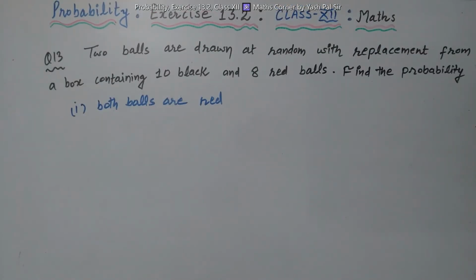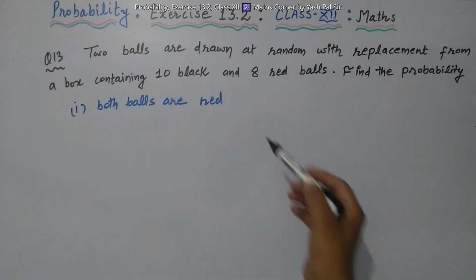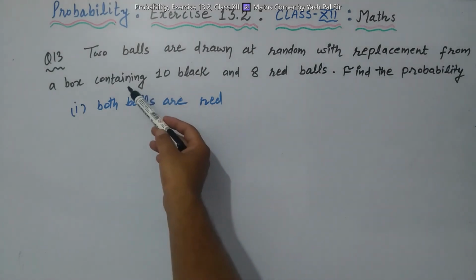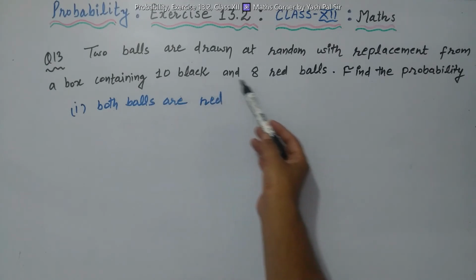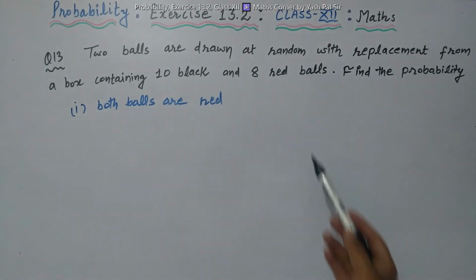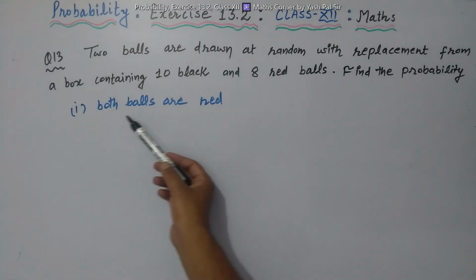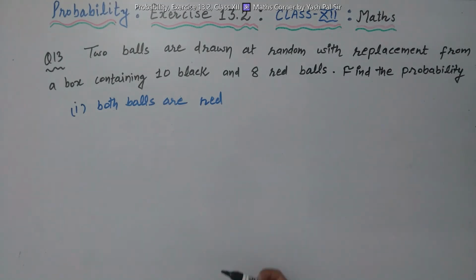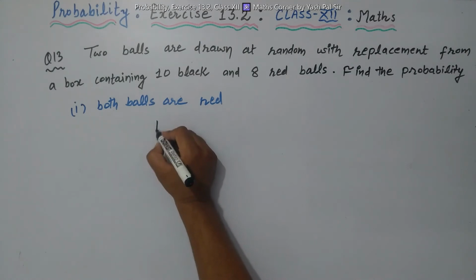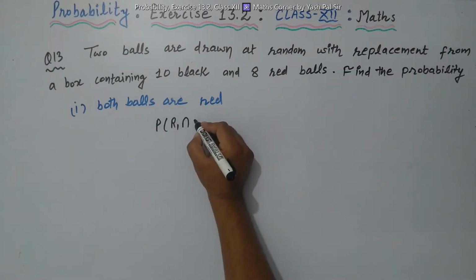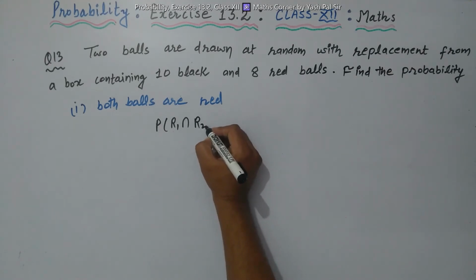Question number 13. 2 balls are drawn at random with replacement from a box containing 10 black and 8 red balls. Find the probability that, number 1, both balls are red. So this means the first ball is red, intersection, the second ball is also red.